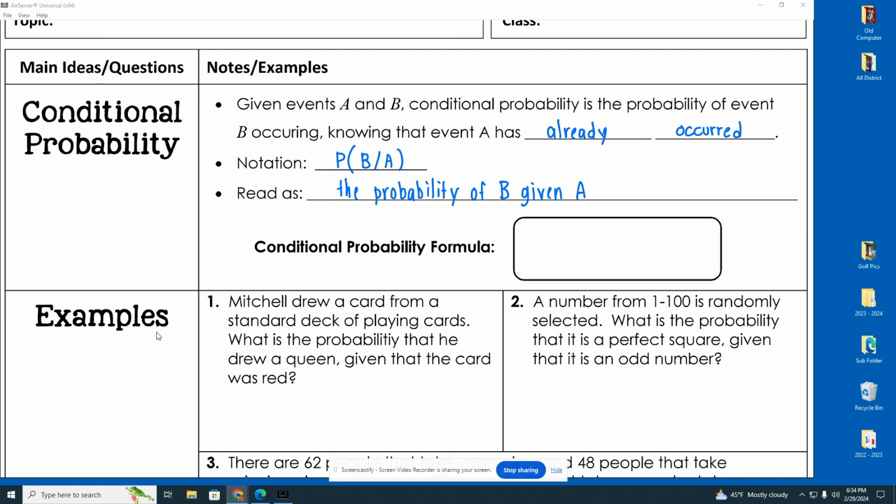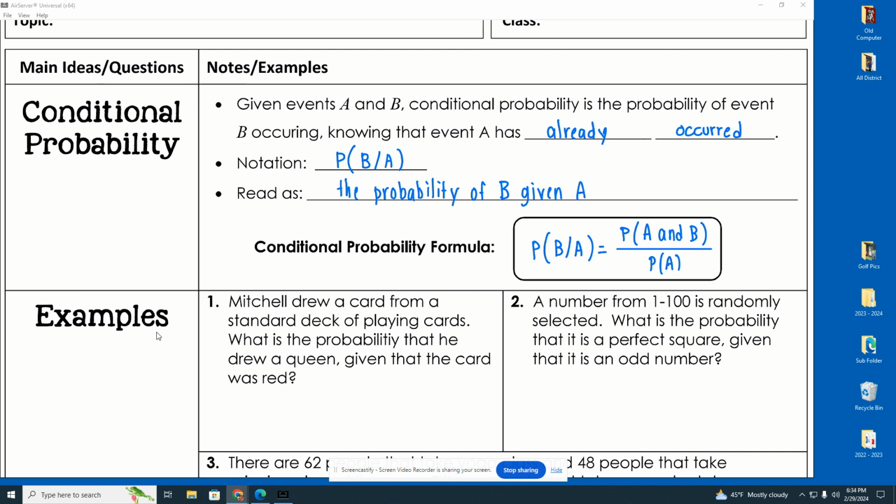Now, the formula that you would use for the probability of B given A is the probability of A and B, so with multiple events we multiply them, and then of course divide that by the probability of A. Now, if you think about this for just a minute, the probability of A on the top and the bottom are going to cancel.